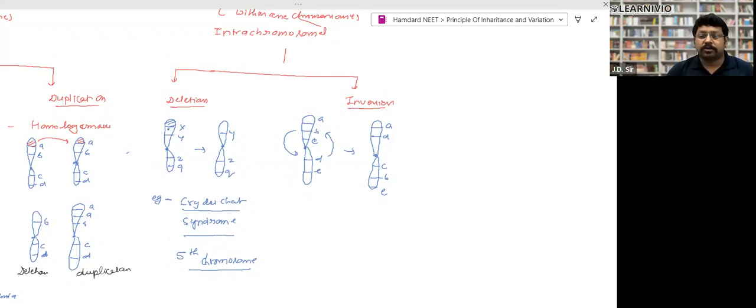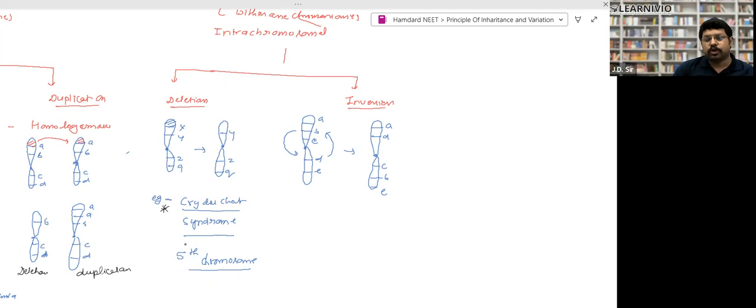If a gene is lost, the function of the gene will be switched off, right? Because deletion takes place, this disease has also been asked many times. There is a disease called Cri-du-chat syndrome. Cri-du-chat syndrome takes place due to deletion in the 5th chromosome of human beings.